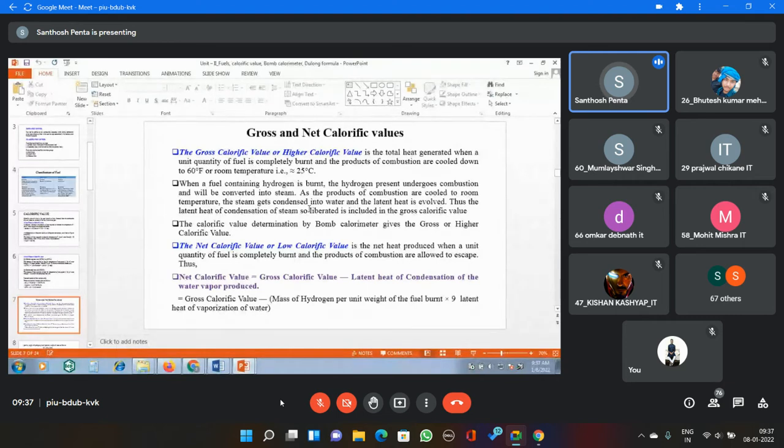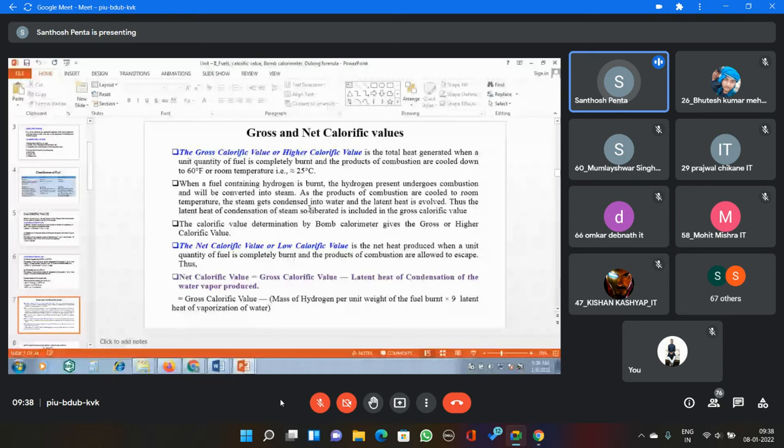That steam may escape out, taking some amount of heat. So while calculating, you may get a lesser calorific value, because the steam took some heat. You have to consider that, and only then will you get the gross calorific value.